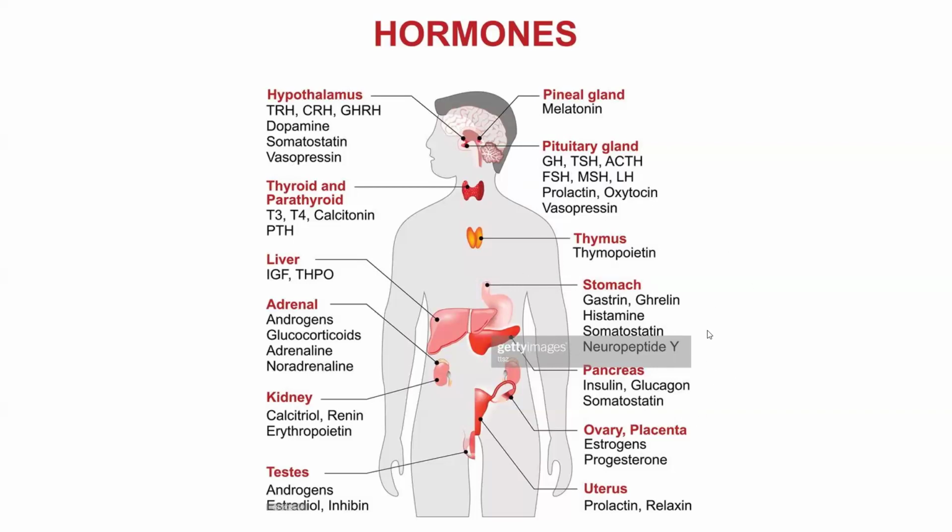So a huge system of hormones for the stomach, our stomach regulation, pancreas, kidney, plus adrenal gland, plus we are talking about the gonads, testes and ovary, and placenta.